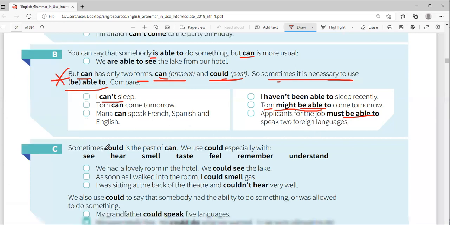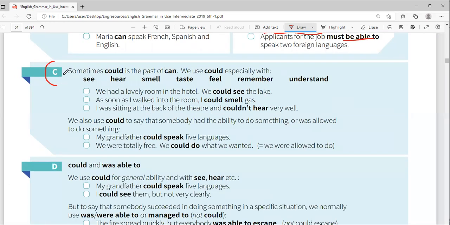Now, number C, sometimes could is the past tense of can. You see, why are they saying sometimes? Why are they not saying could is the past tense of can?